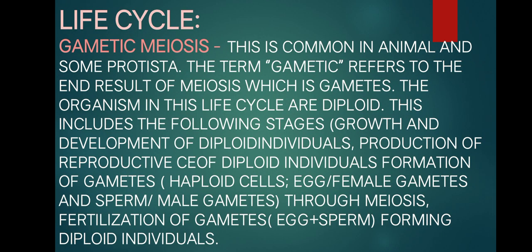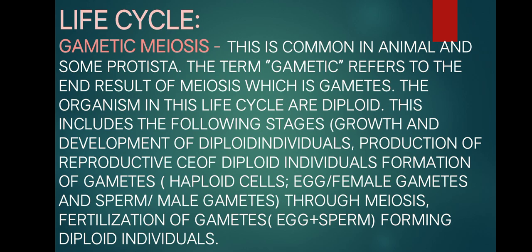So next is the life cycle. Life cycles have three types: gametic meiosis, sporic meiosis, and zygotic meiosis. But for today, I will just tackle gametic meiosis. Gametic meiosis is common in animals and some protista. The term gametic refers to the end result of meiosis, which is gametes.